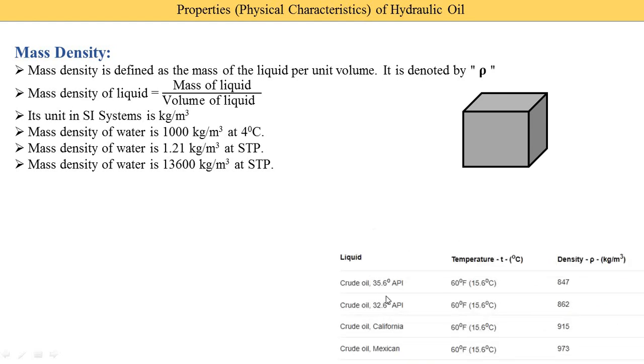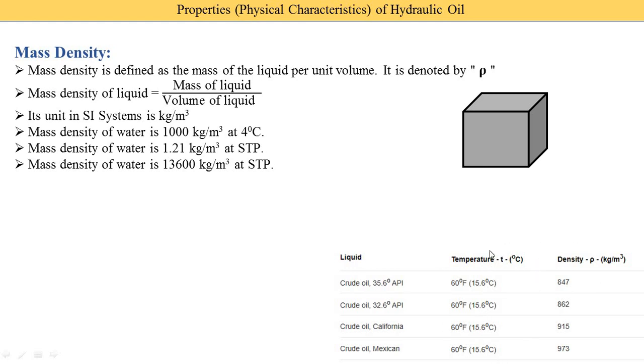Now here you see different values for different types of oils. Because we are studying the properties of hydraulic oils, we should at least know some densities of oil. Here you see different types of crude oil given at a particular temperature. If the temperature changes, then the density also changes.